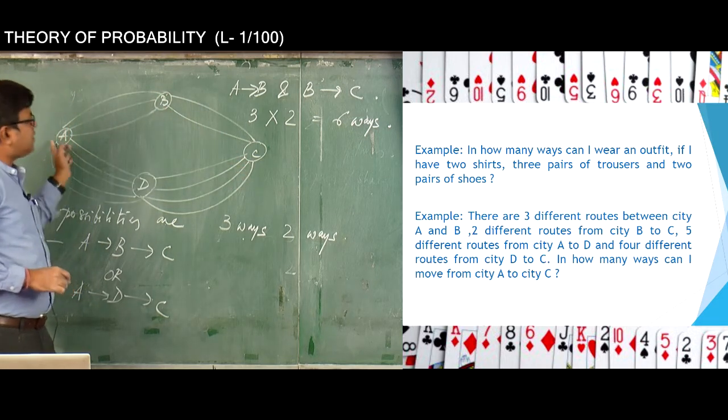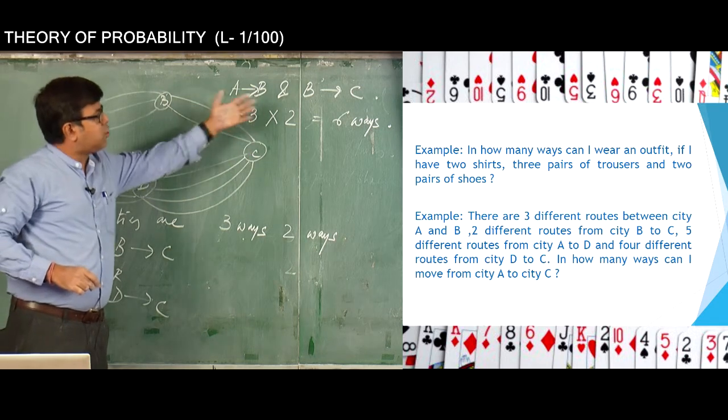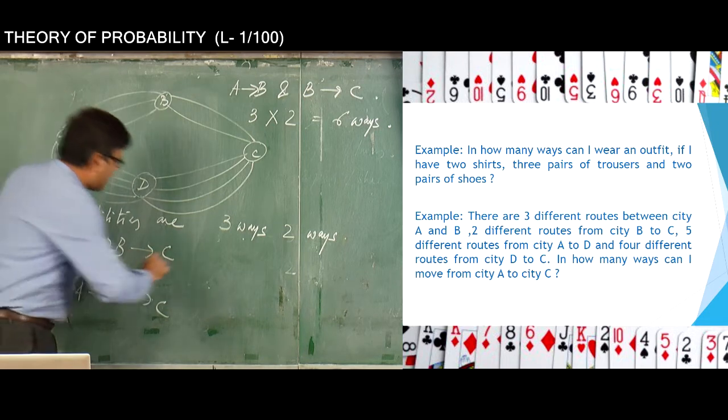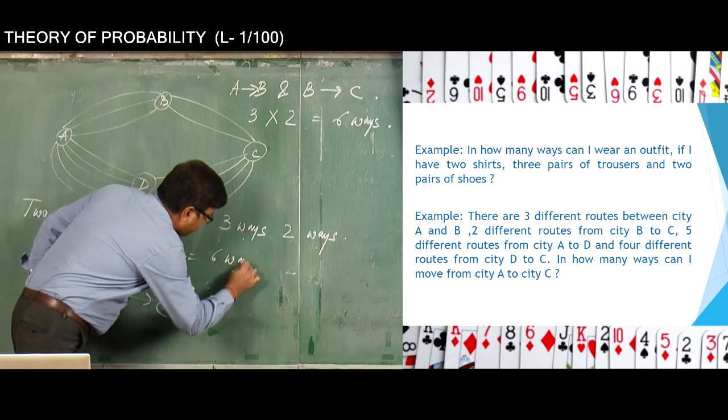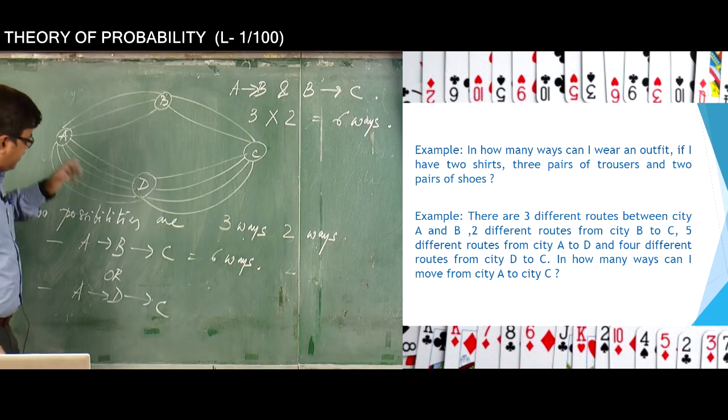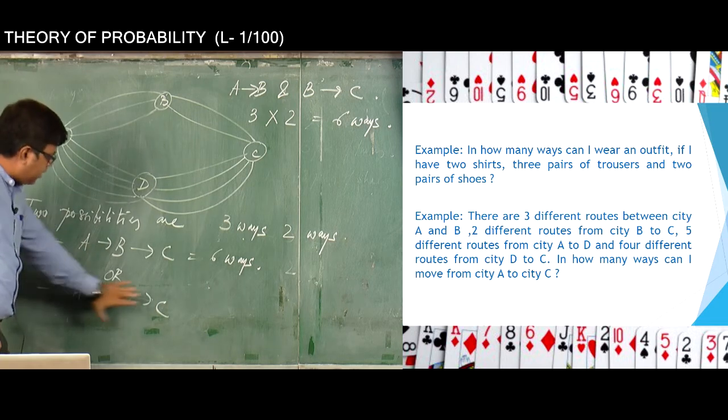Therefore the total number of ways you can move from A to C will be 3 into 2, which is 6 ways. So from A to B and B to C, you can move in how many ways? You can move in 6 ways, which we have found out. Now having found that, in the very same way and same logic, we can find out the other case.